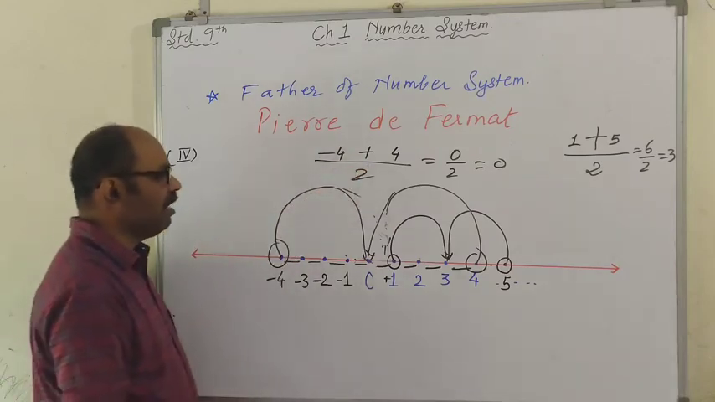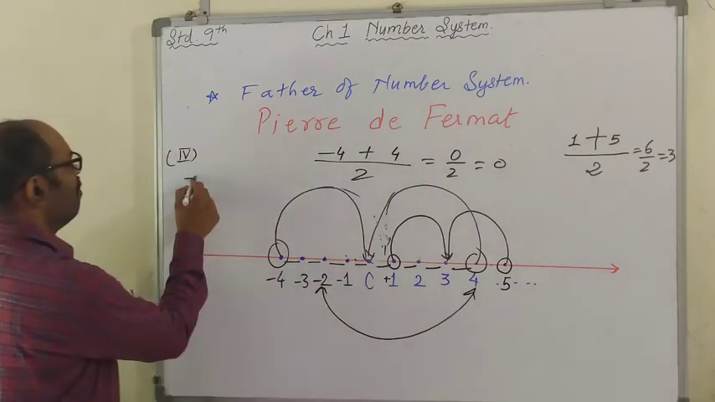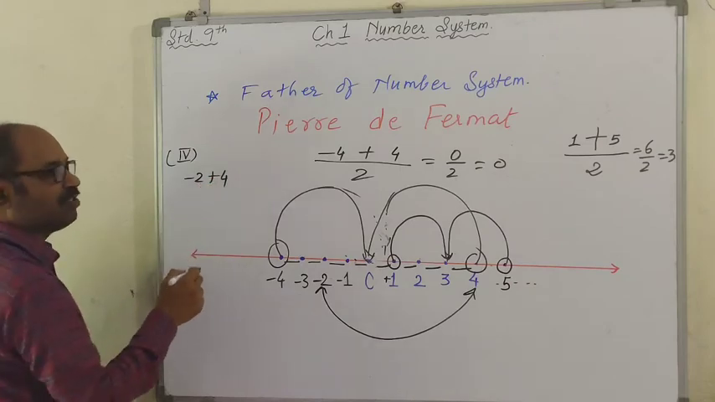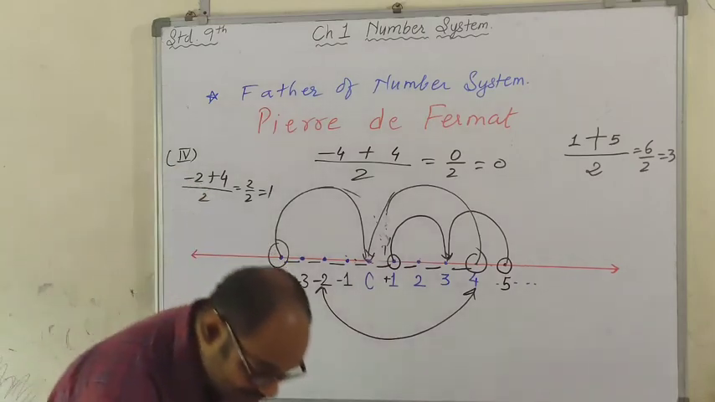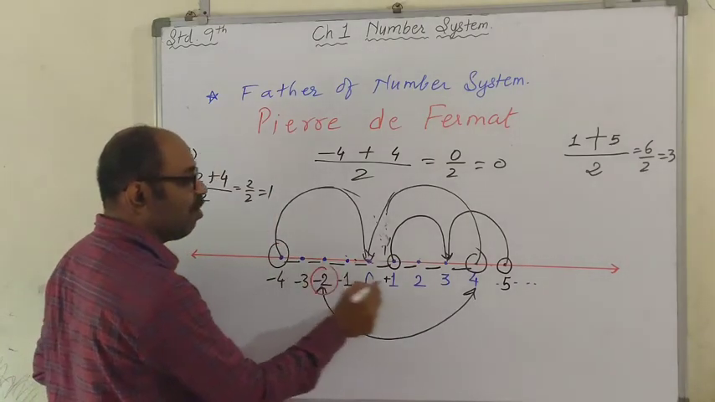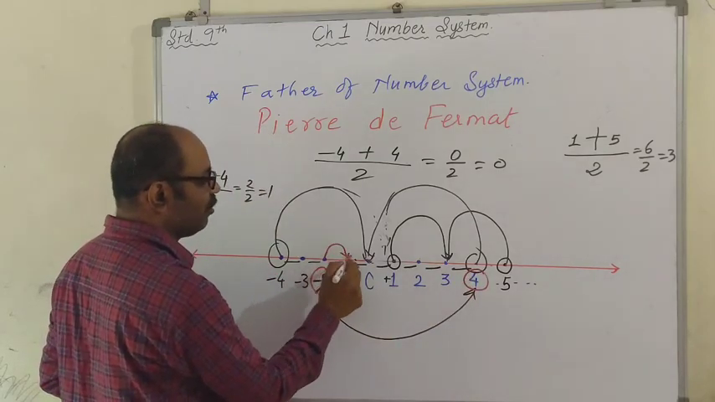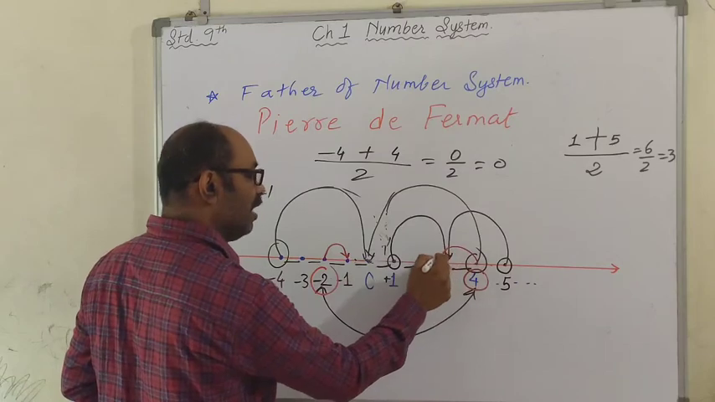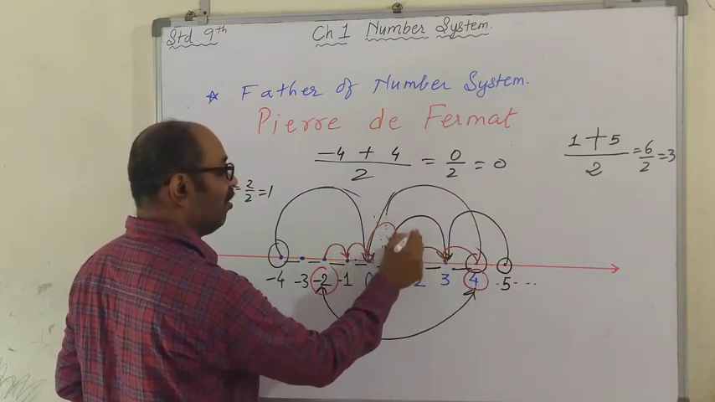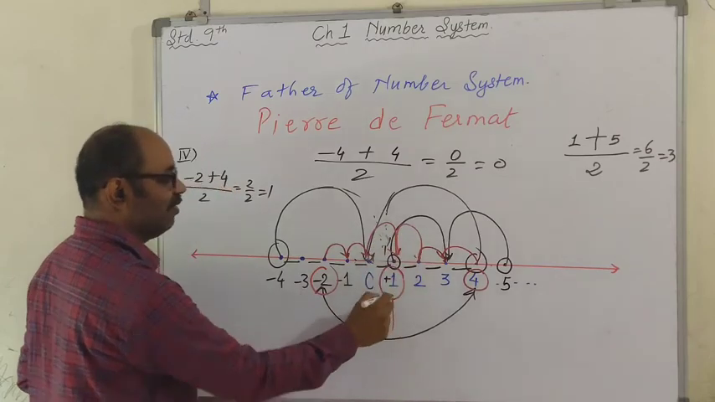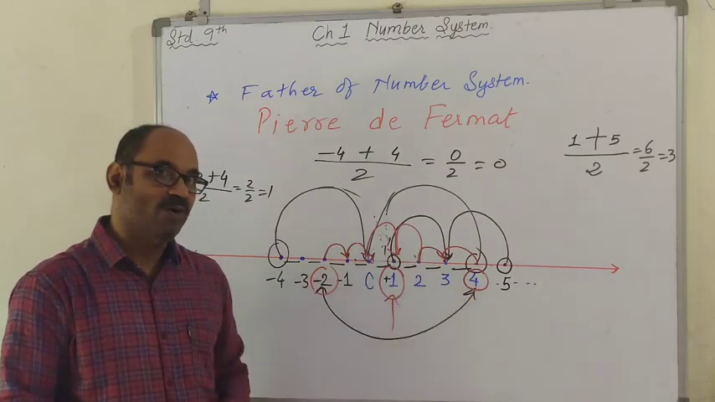Let me take something else. Alright, I am taking -2 and 4. -2 plus 4, that is the sum of those two numbers. Divide by 2. 2 upon 2 and that is 1. Have a look, children. Now I chose -2 and 4. You move 1 unit to the left and 1 unit to the right, 2 units from here and 2 units from there, 3 units and 3 units. See, that number is +1, which falls exactly between -2 and 4.